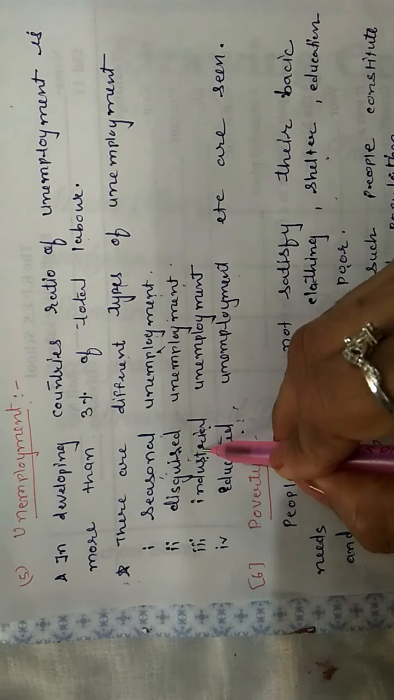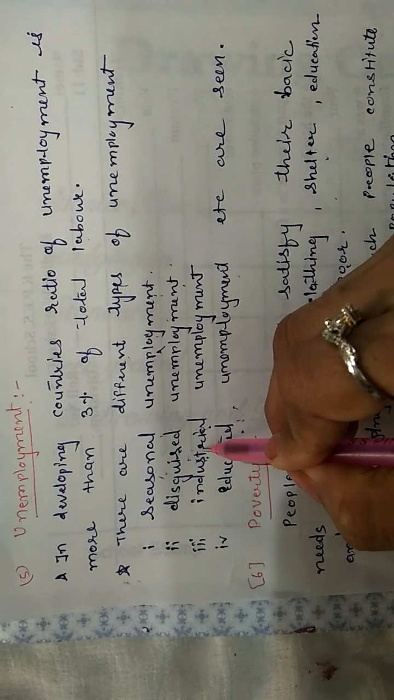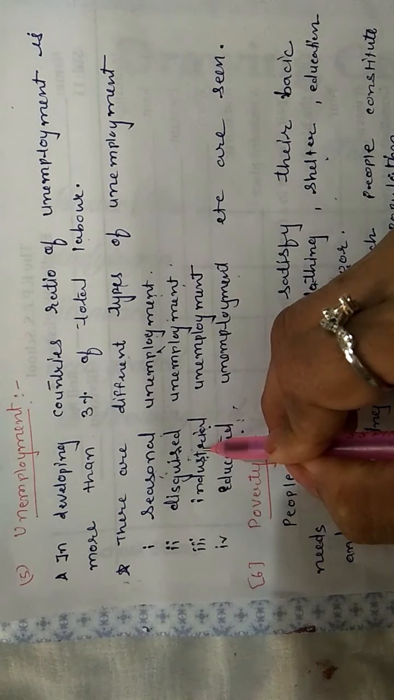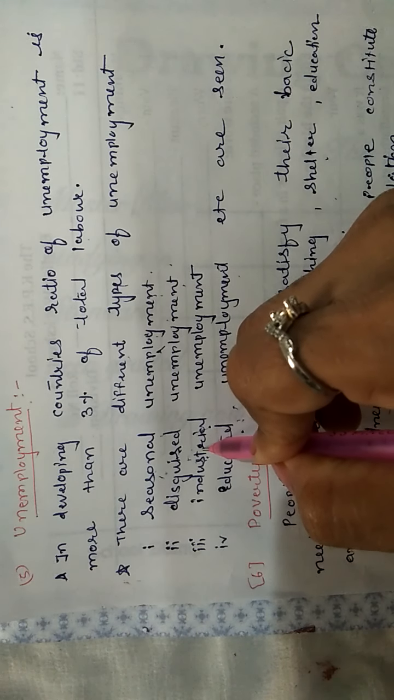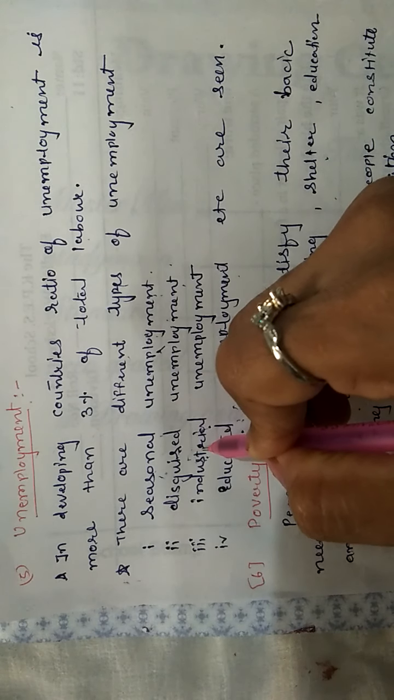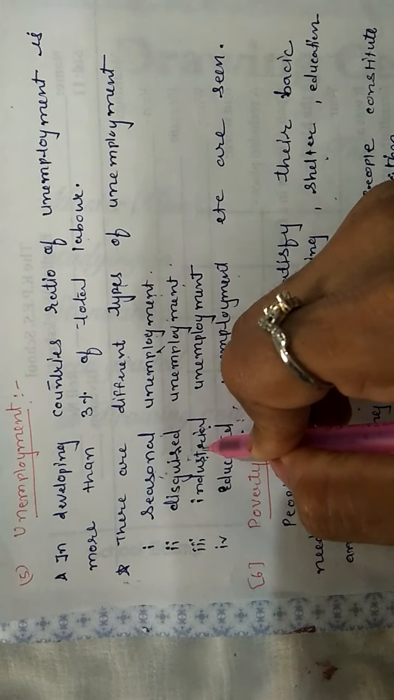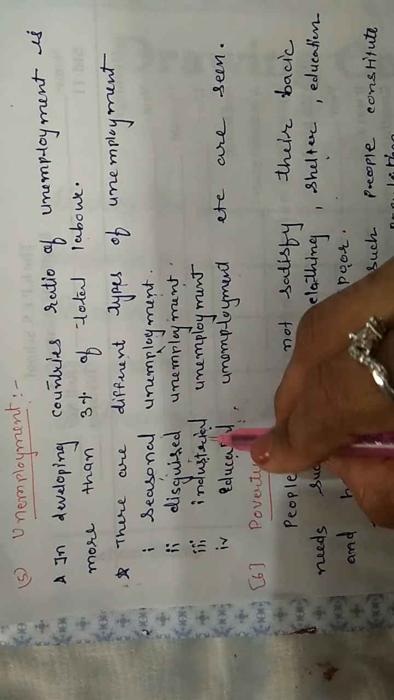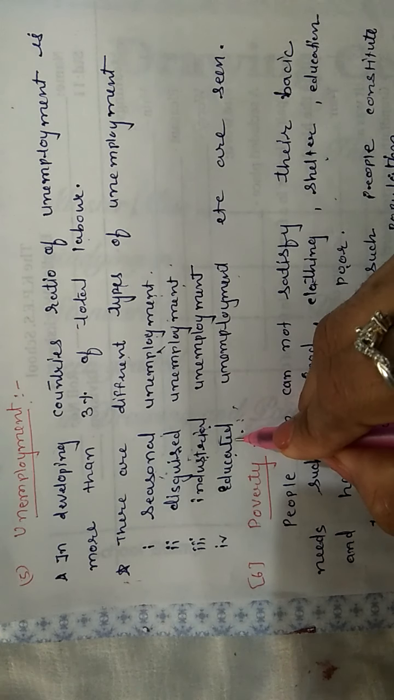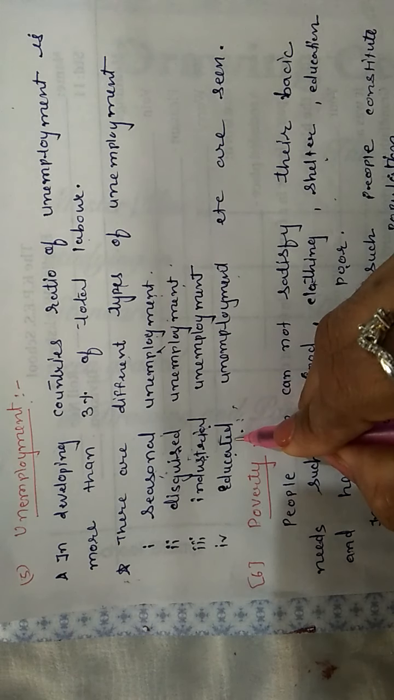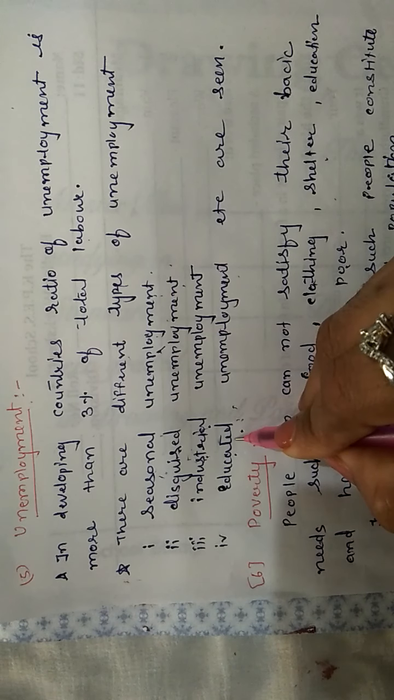Industrial unemployment. Whenever industry started running losses, electricity cut, shortage of the raw material and everything, because of this the industry shuts down for a short period or long period, and the unemployment that arises is considered as industrial unemployment. Educated unemployment: a person has completed all types of education, is willing to do the job, qualified for doing the job, but still that person is unable to get the job. Such type of unemployment is called educated unemployment.